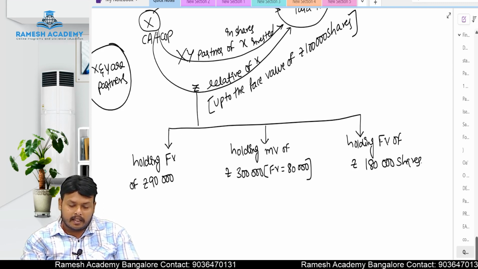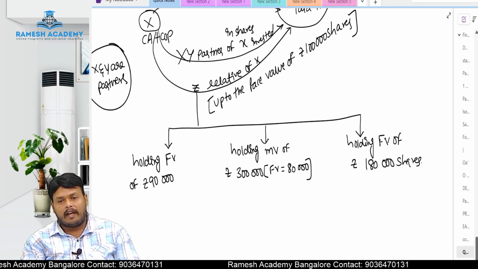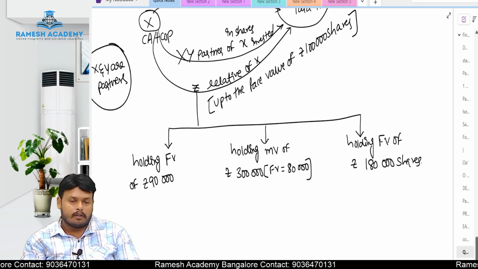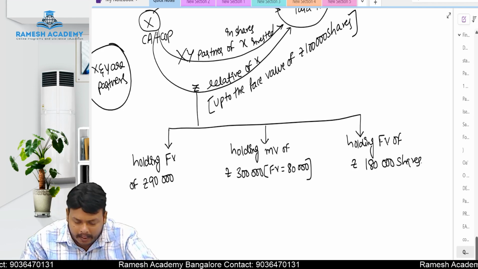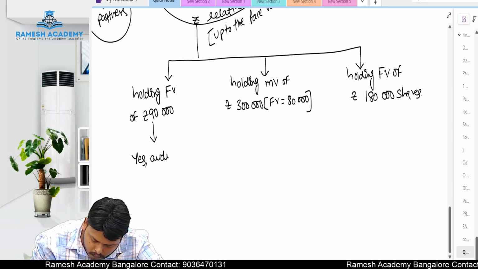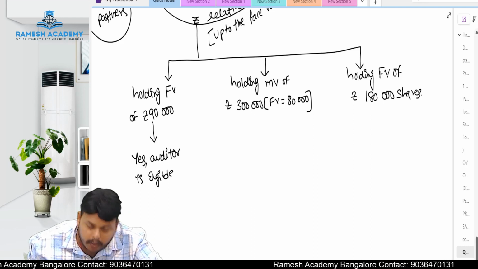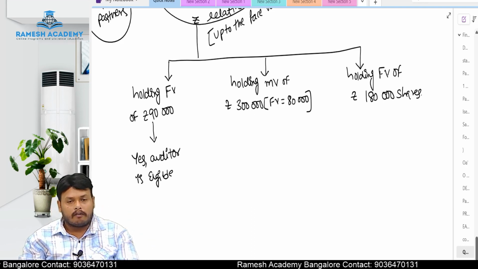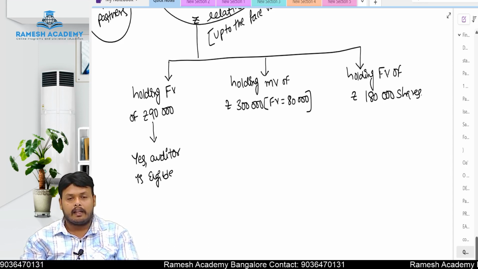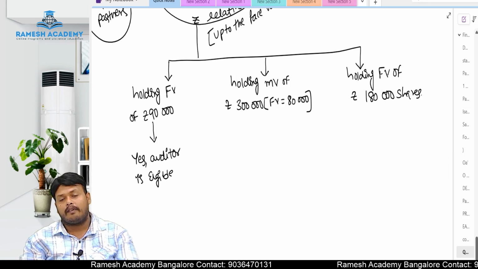Now, Z has invested shares in the Tata Limited and holding face value of rupees how much, Nana? 90,000. So, the value of the shares which Z is holding is face value rupees 90,000. Then in that case, auditor is eligible to appoint. Why, sir? In the case of relative, one relief is given here. That relative can invest up to rupees 1 lakh face value of shares in that company which the auditor is going to take up.